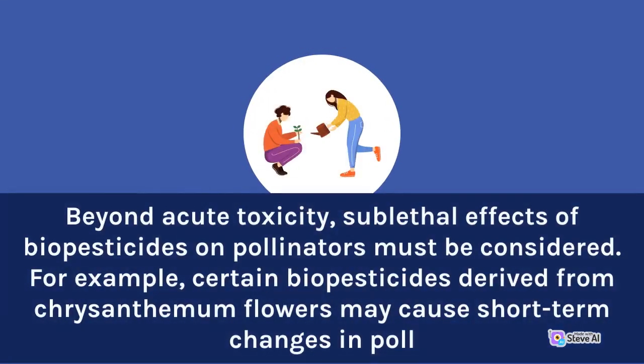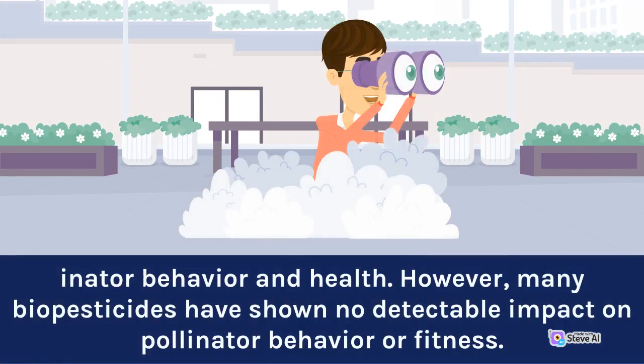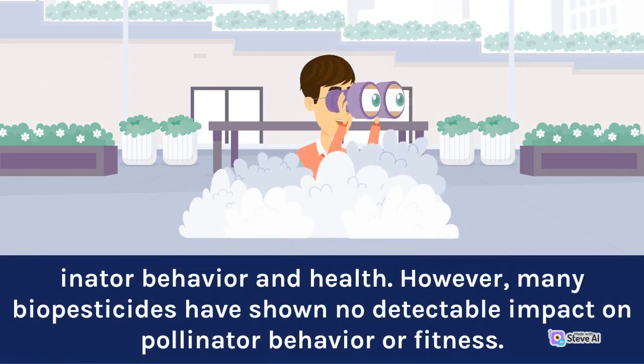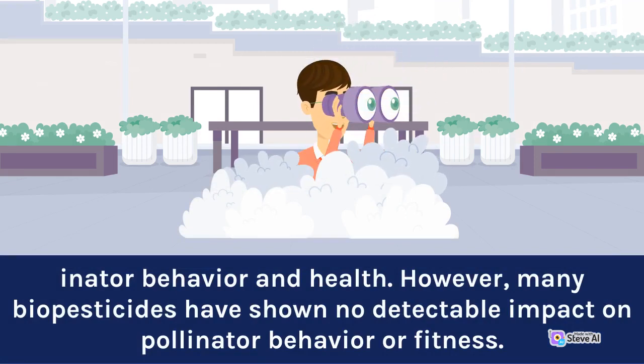Beyond acute toxicity, sublethal effects of biopesticides on pollinators must be considered. For example, certain biopesticides derived from chrysanthemum flowers may cause short-term changes in pollinator behavior and health. However, many biopesticides have shown no detectable impact on pollinator behavior or fitness.